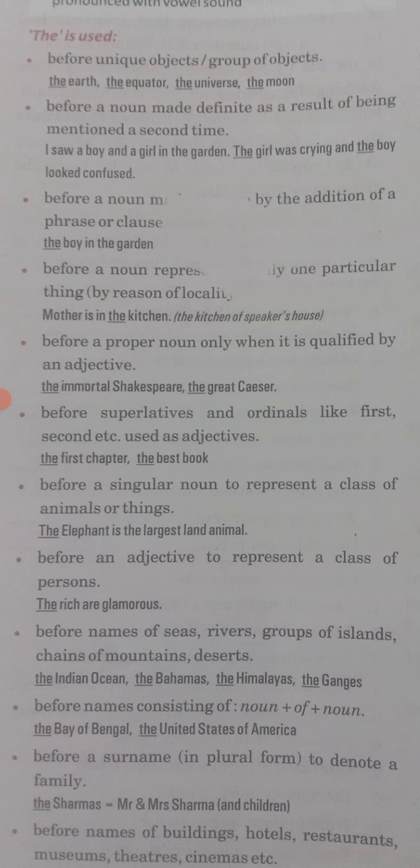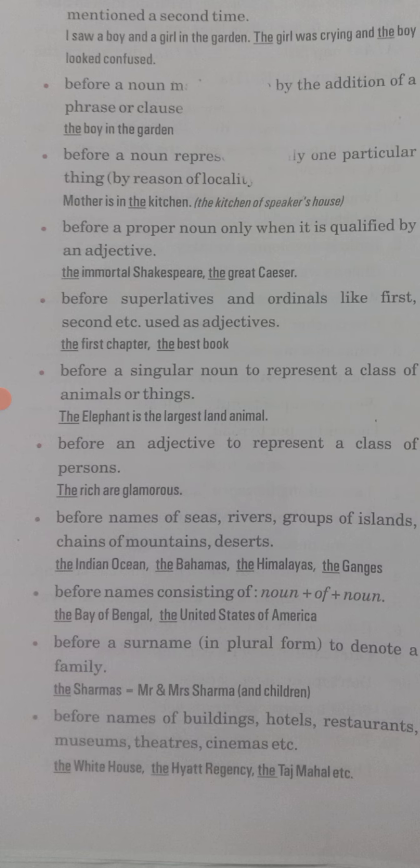Next, before a proper noun only when it is qualified by an adjective. We know what a proper noun is. Proper noun means you are talking particularly or specifically about something. So before any proper noun, if there is an adjective before it, then we have to use the article "the" before mentioning that noun. Suppose Shakespeare is a name, a proper name, and before that they have mentioned the adjective "immortal".